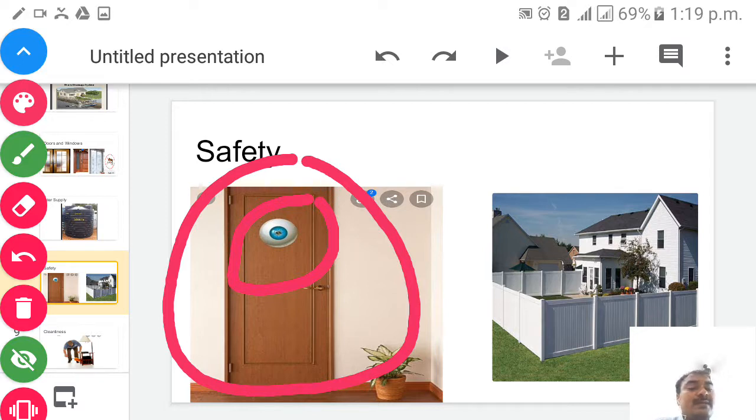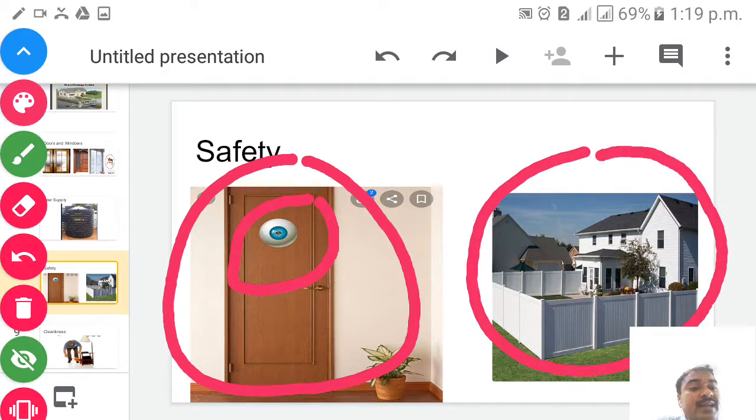And the next one you can see, children. This is a picture of a home, a normal big house, and this part is called a fence, children. A fence also plays an important role in keeping the home safe. Now the important points about safety, children. The door and windows should have bolts and locks. The main door must have a spy eye to ensure that the door is not opened to strangers. There should be a wall or a fence all around the house to keep animals and strangers out. There should be a proper system of escape in case of fire or other natural calamity.